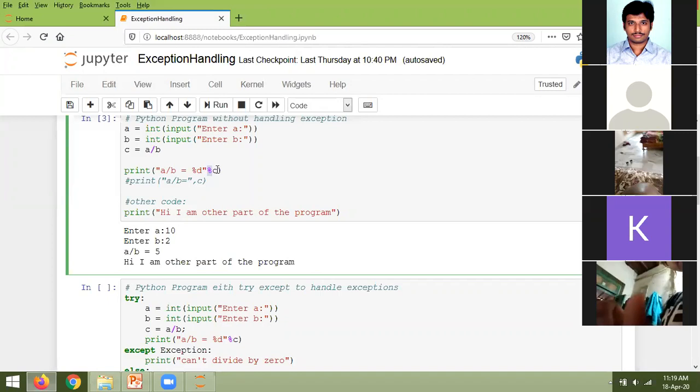Did you understand the 4th line? To display the output A by B equal to like this, I have specified this within the double quotes. And the A by B value I want to print is represented in the form of %d. That percentage D corresponds to which value? The value that is present in the variable C. That is the reason I am using the percentage C. That's it.